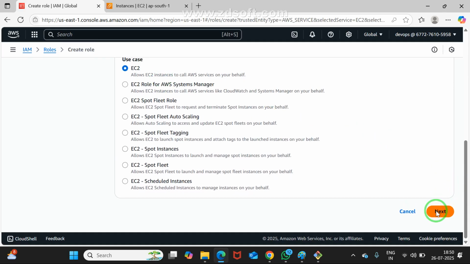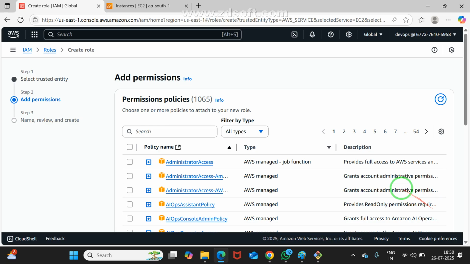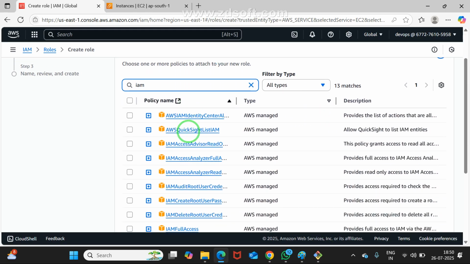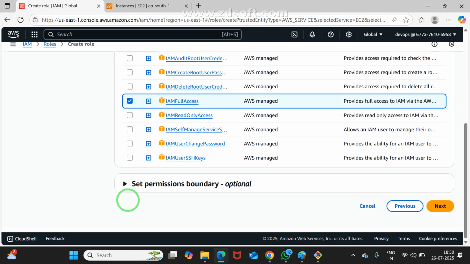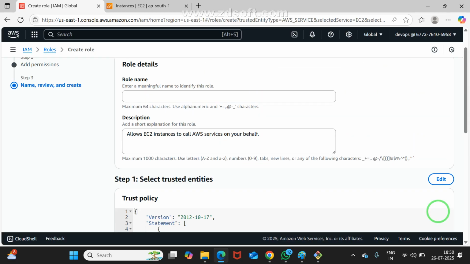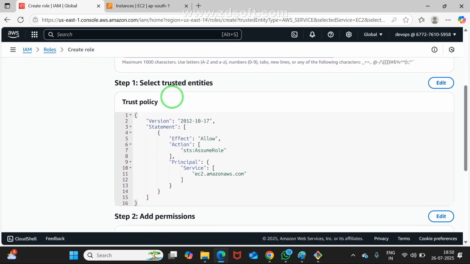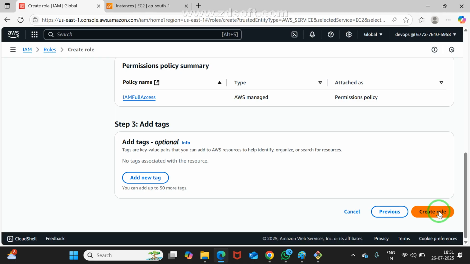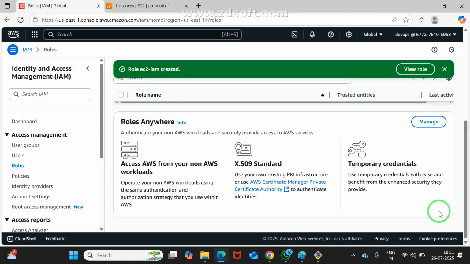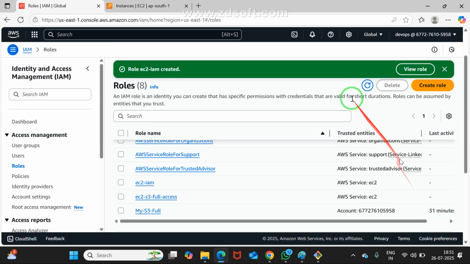Click on Next. Now what to do? There you need to type IAM. See, IAM full access. Yes, IAM full access. Good. Now click on Next. Now, what is the name of that role? EC2-IAM. That's all. Okay, leave it. Good to go. Now I need to click on Create role. The role is created, right? Yes. The role is created. Now what to do?